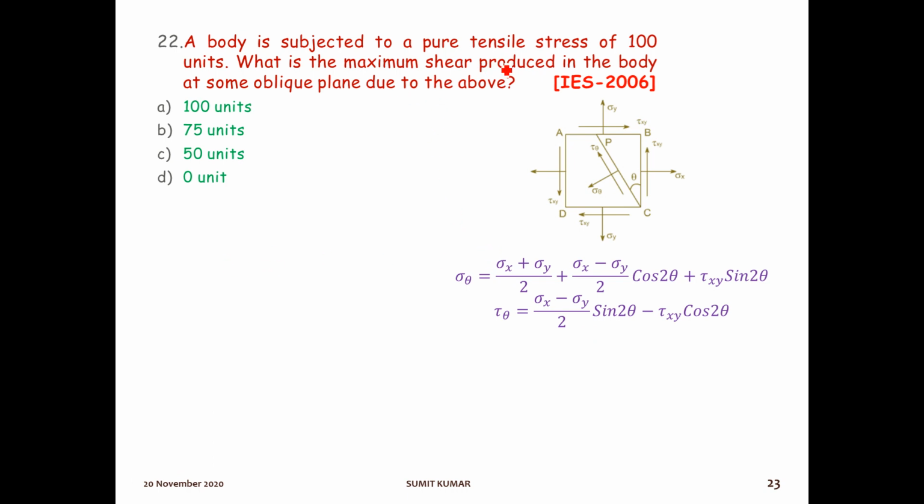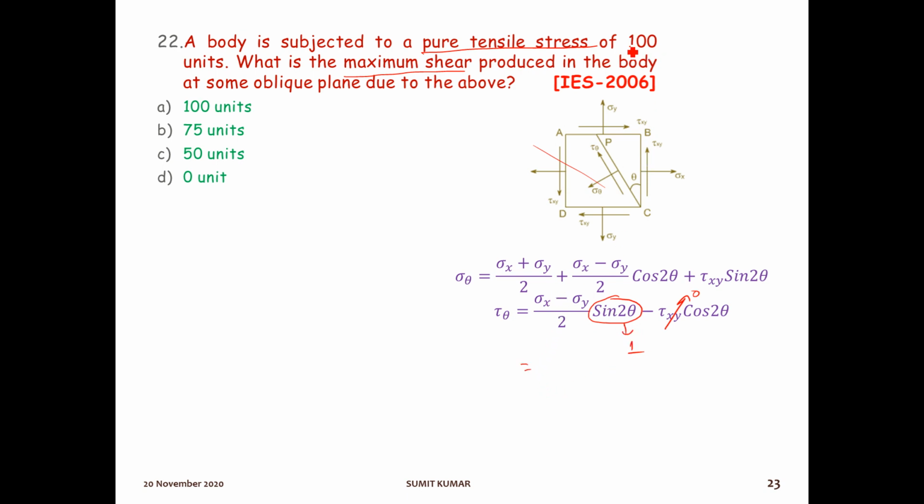The tau xy term will be 0 because no shear stress is given; the body is subjected to a pure tensile stress only. It is asking about the maximum shear stress. The shear stress will be maximum when sine 2 theta is maximum, and the maximum value of sine 2 theta is 1.